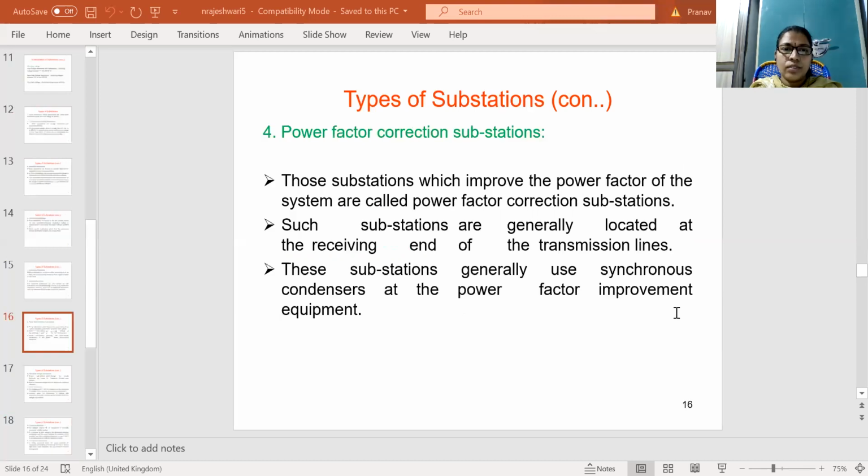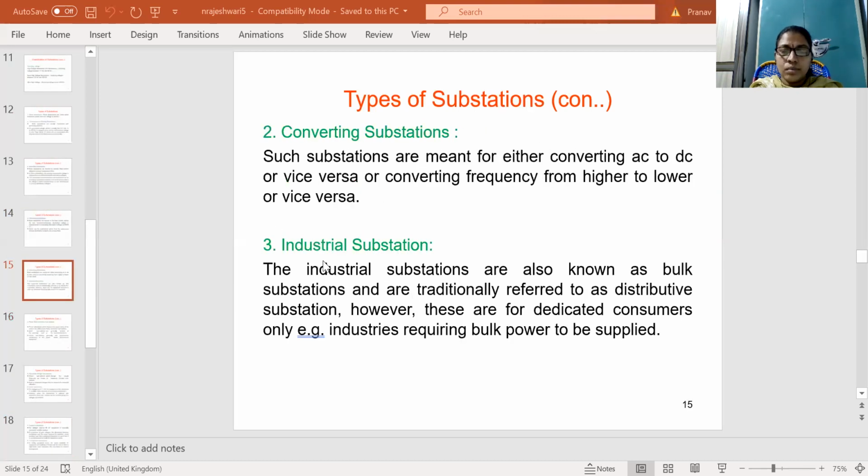And the next classification is industrial substation. These are mainly used for industries which have bulk energy or bulk power requirements. The industrial substations are also known as bulk substations and are traditionally referred to as distributive substations. However, these serve dedicated consumers only. For example, industries requiring bulk power to be supplied. In that case only, these industrial substations are installed.